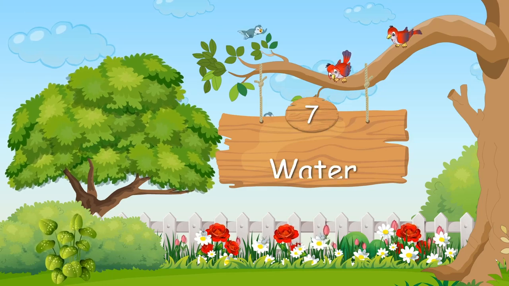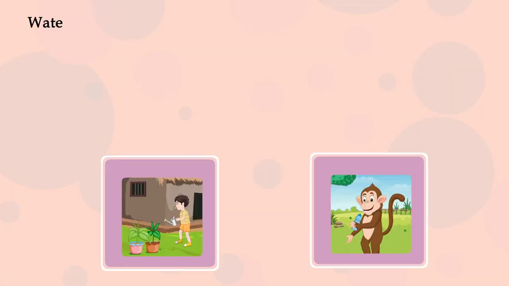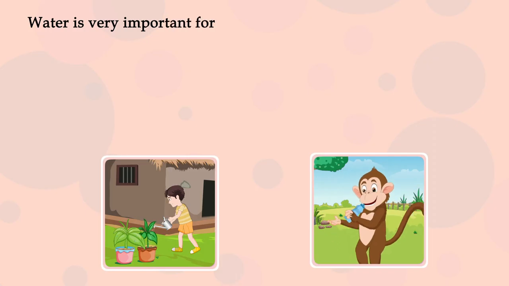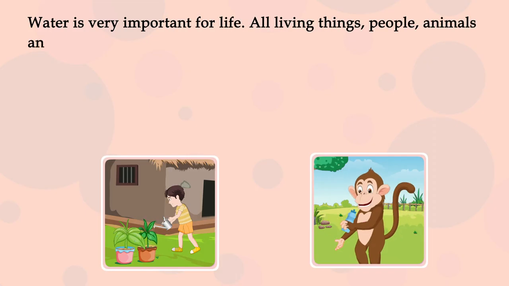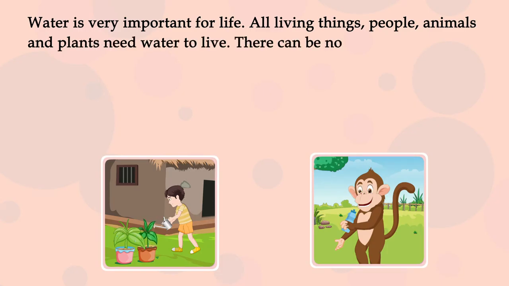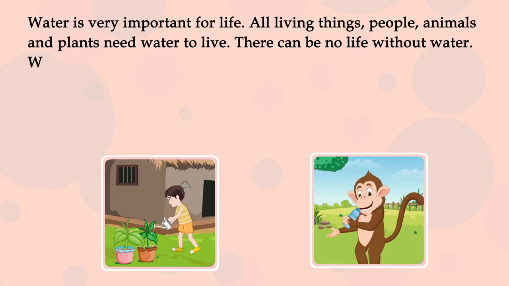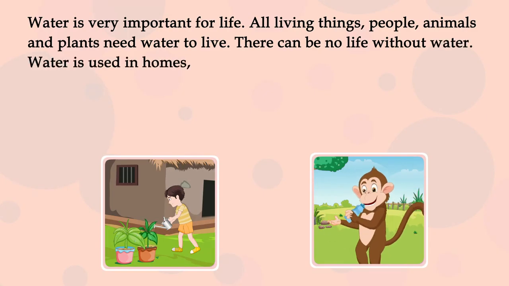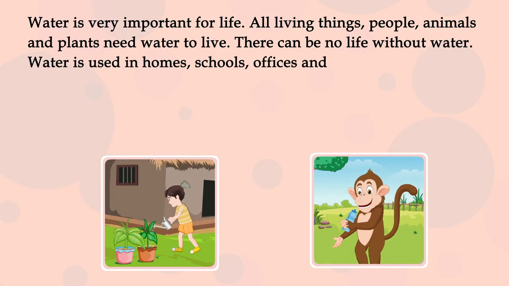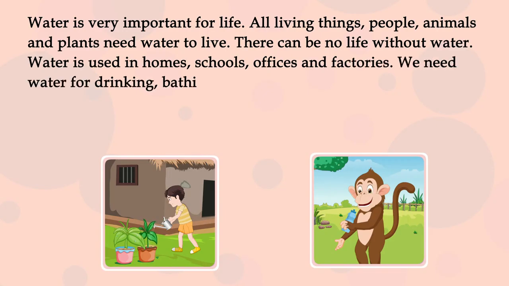Chapter 7: Water. Water is very important for life. All living things, people, animals and plants need water to live. There can be no life without water. Water is used in homes, schools, offices and factories. We need water for drinking, bathing, cooking and washing.